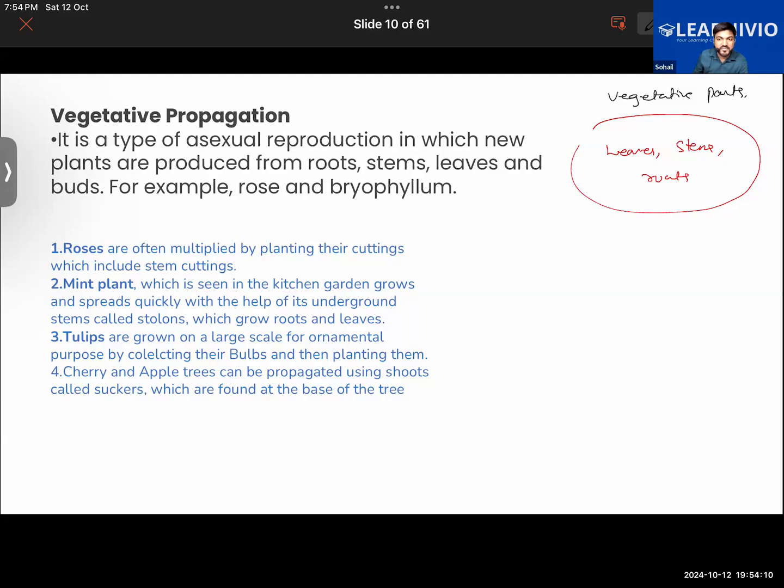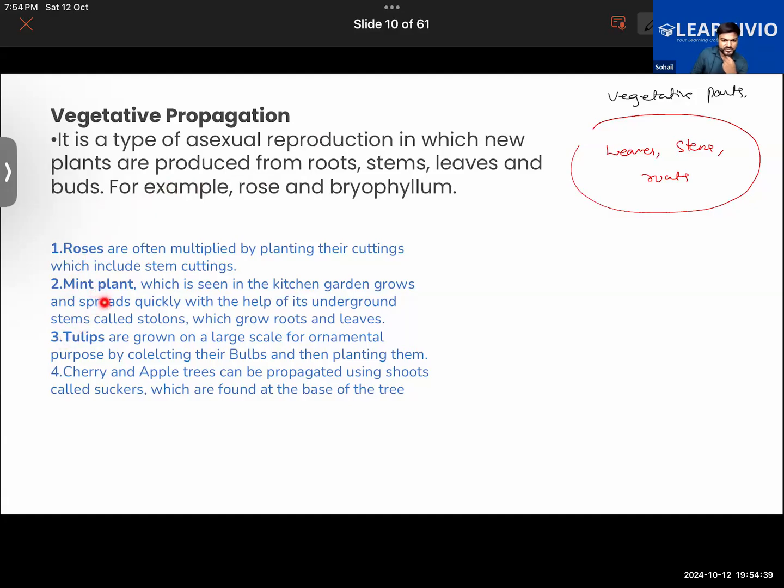Okay, Fatima. We call them vegetative parts because these are necessary for the survival of a plant. Further, vegetative propagation is the process where new plants are grown with the help of the vegetative part. The growth of new plants with the help of the vegetative part is called vegetative propagation. These are some of the common plants which are grown by the vegetative propagation method.